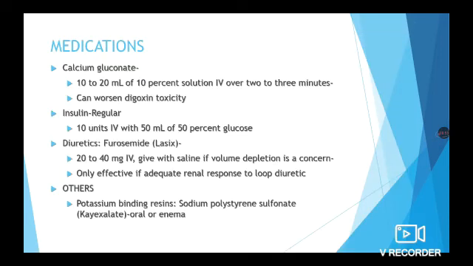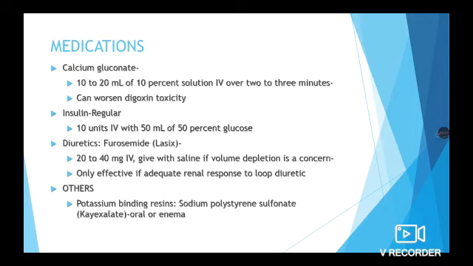Medical management of hyperkalemia. The first and foremost drug of choice is calcium gluconate, 10 to 20 milliliters of 10% solution given IV slowly over 2 to 3 minutes. It can worsen digoxin toxicity. If the patient is taking digoxin, this can worsen the condition.